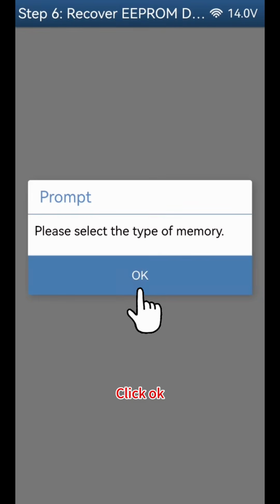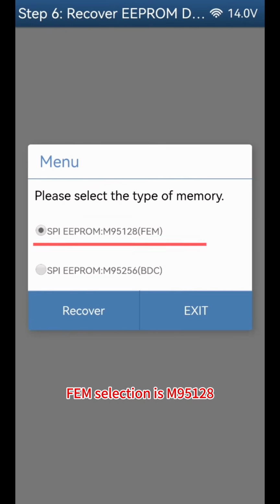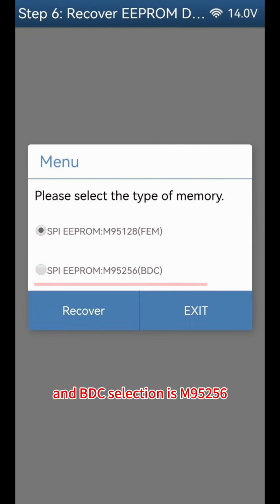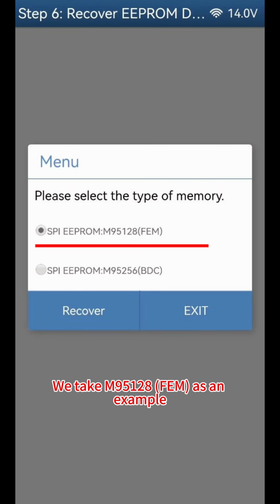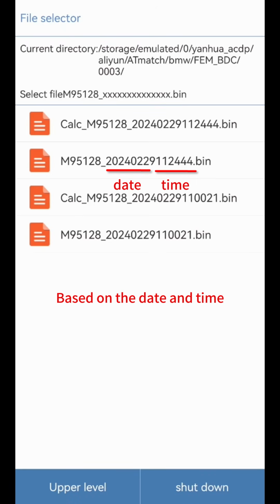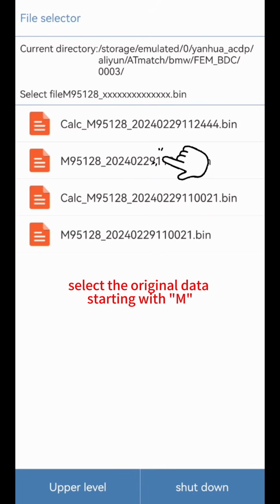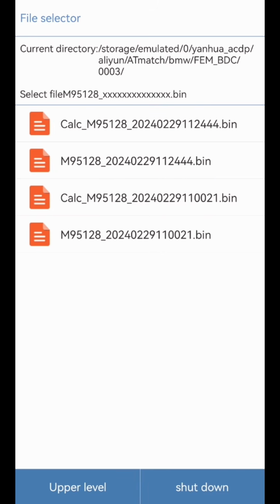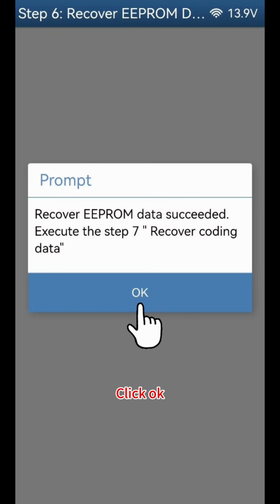Click OK. FEM selection is M95128, and BDC selection is M95256. We take M95128 FEM as an example. Click Recover. Click OK. Based on the date and time, select the original data starting with M. Recovery successful. Click OK.